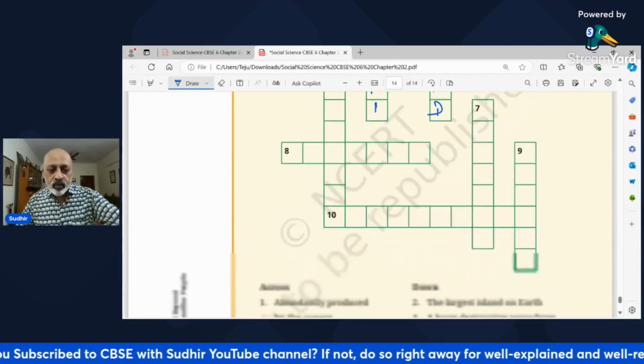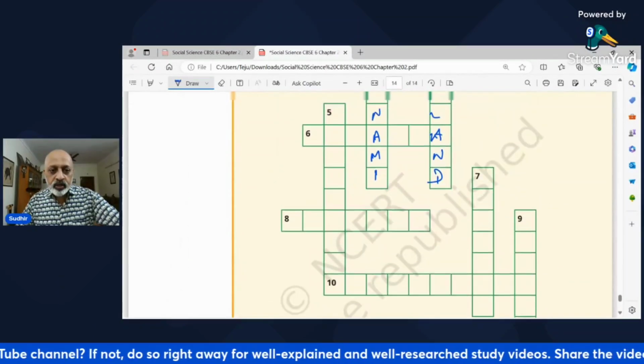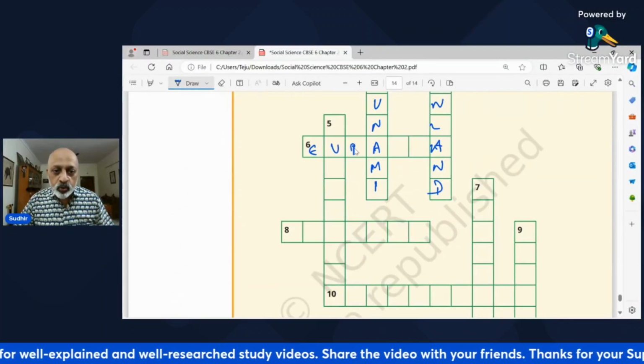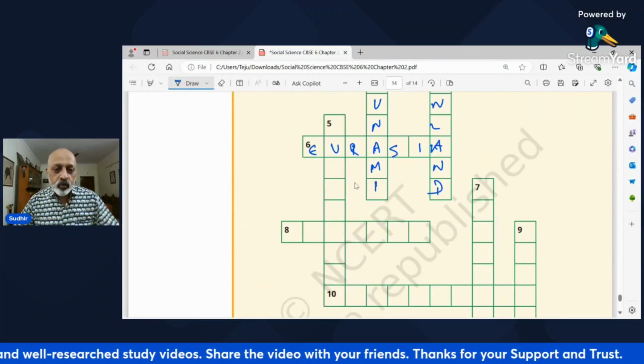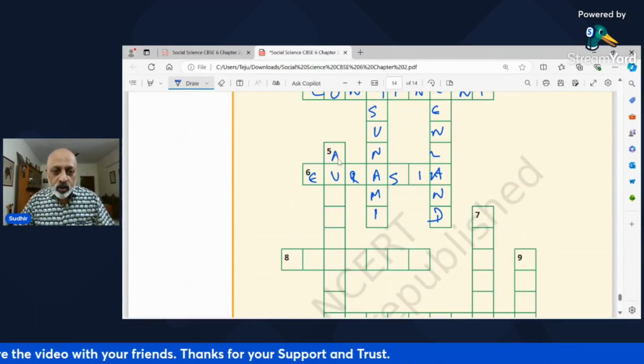TSUNAMI. Okay. Then a large continent of which India is part. Now, इसको large continent किया है, तो इसका मतलब Eurasia. Okay. Then 5 down, the smallest continent कौन सा है? Australia.